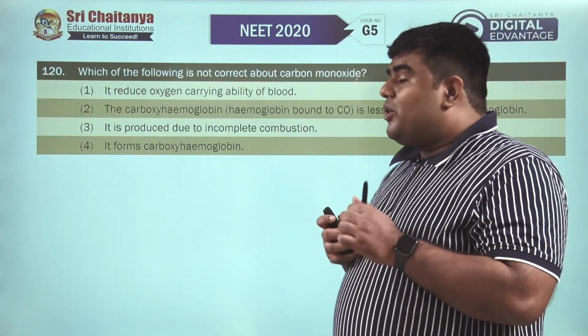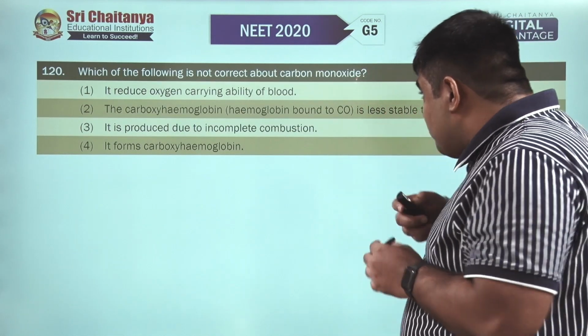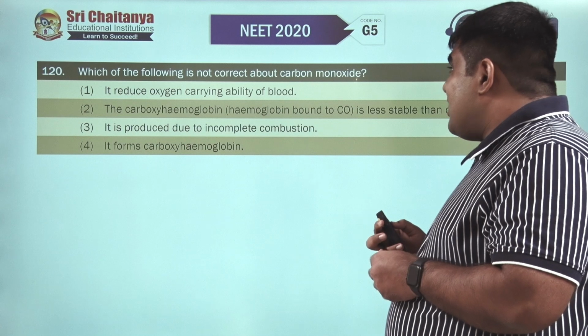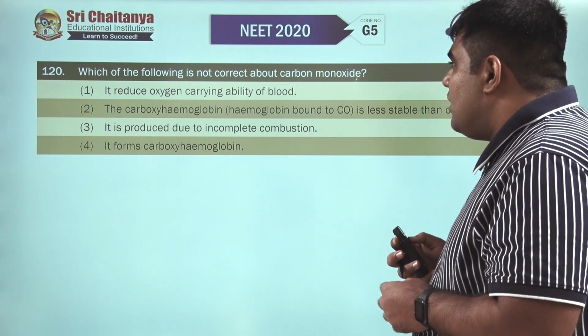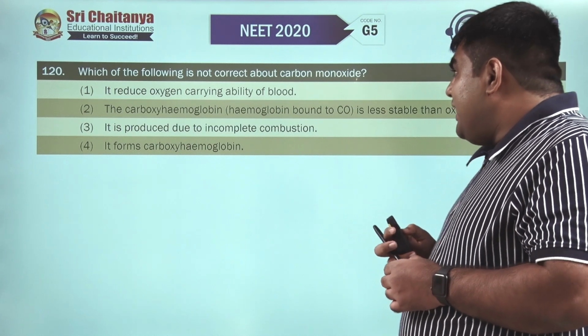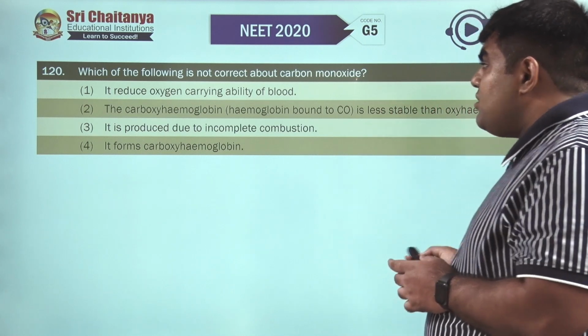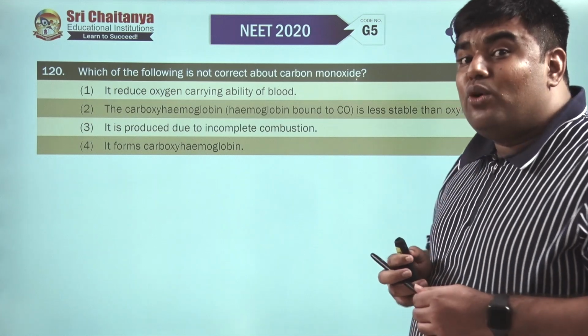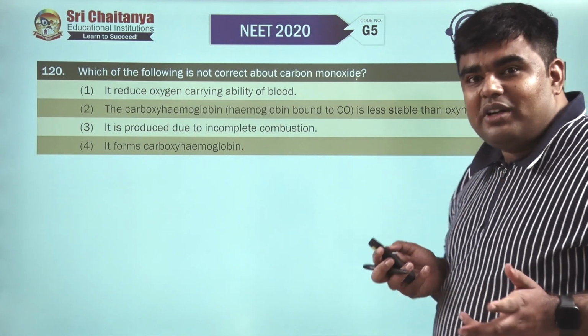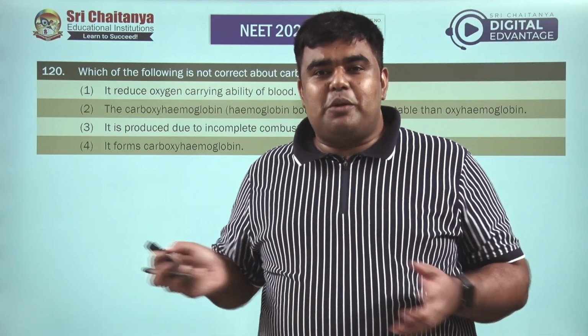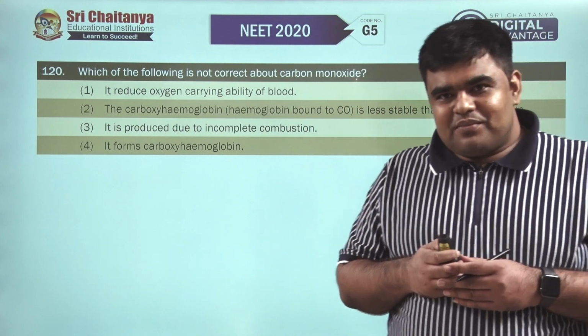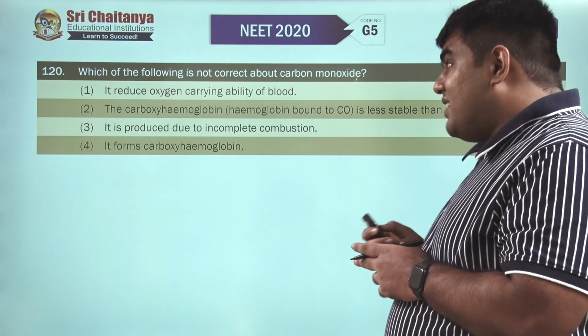Now let's move to question number 120. Which one of the following is not correct about carbon monoxide? It reduces the oxygen carrying ability of the blood. That is true. Why? Because carboxyhemoglobin is more stable than oxyhemoglobin. That is the reason for carbon monoxide poisoning, and we know about it. So the first option is correct.